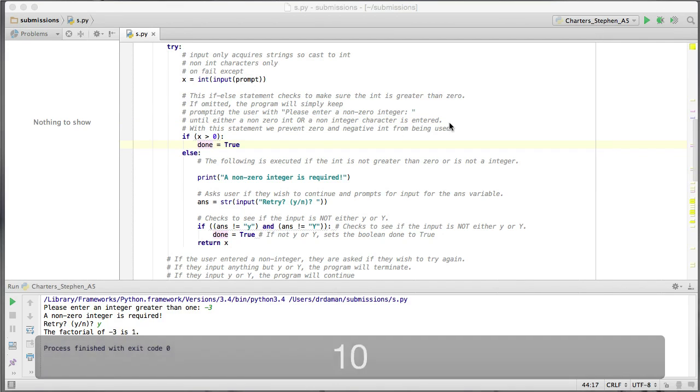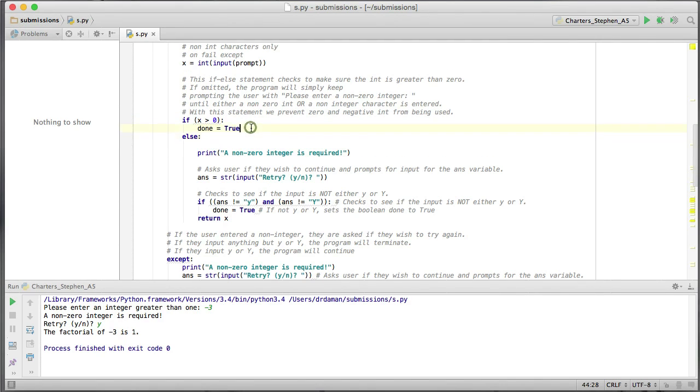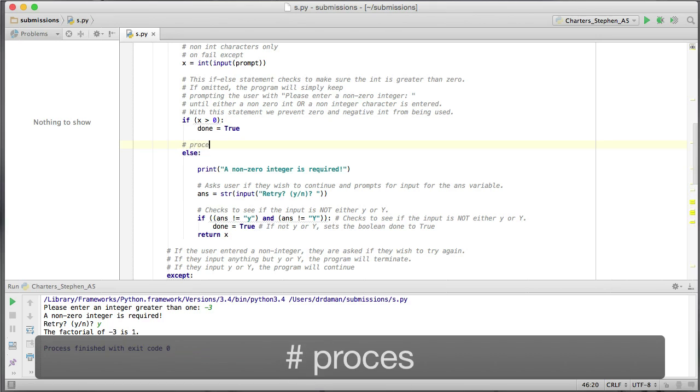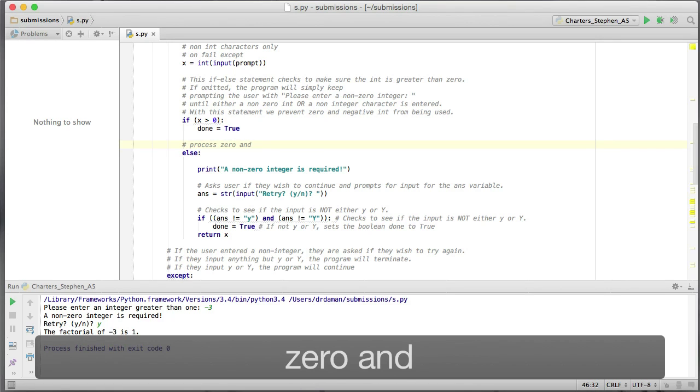All right, okay, so else the following is executed if the integer is not greater than 0 or is not an integer. If it goes through, we get done equals true, this section would be ignored, right? So let's see what this else thing does in total. I can say up above, process zero and negative ints.